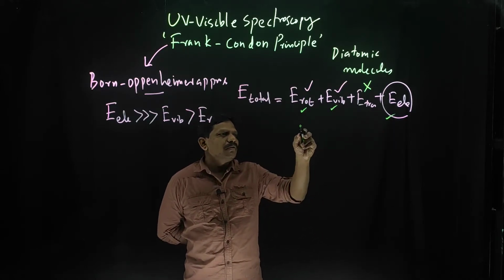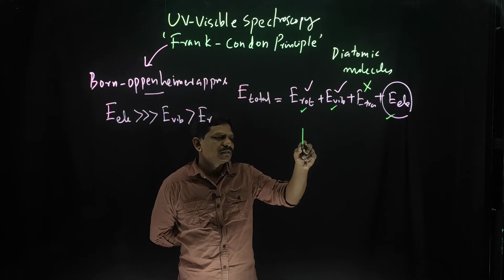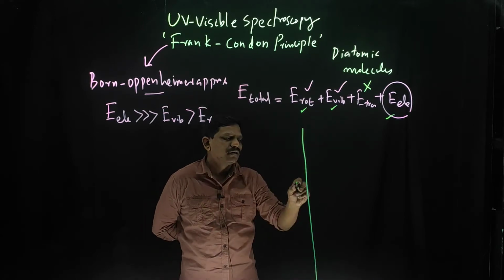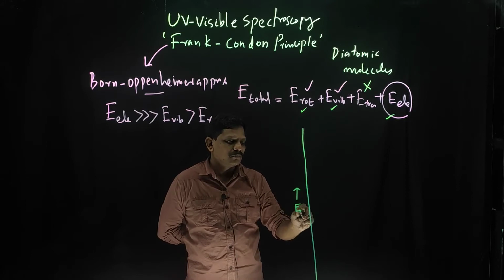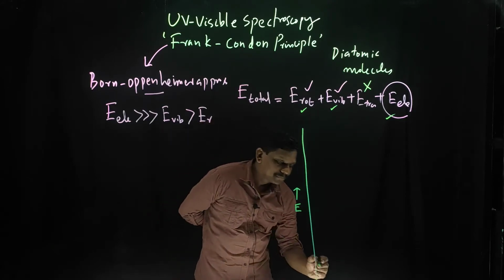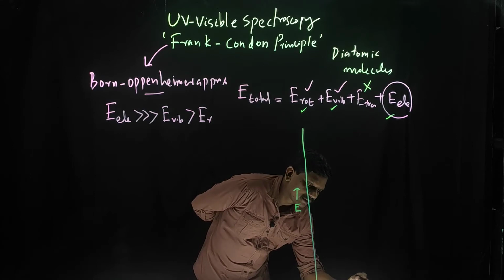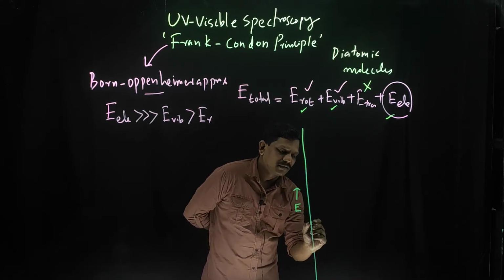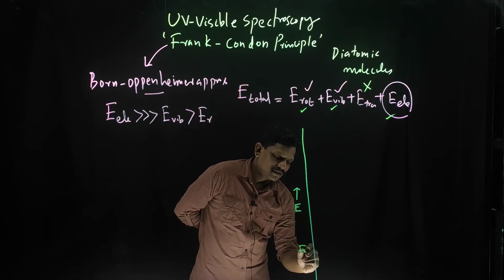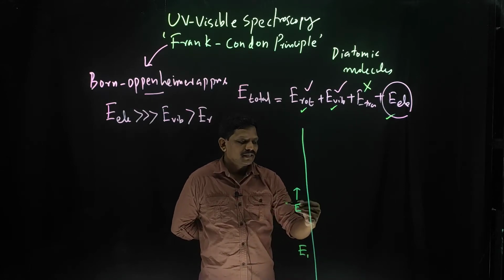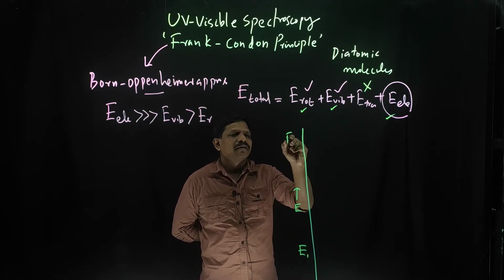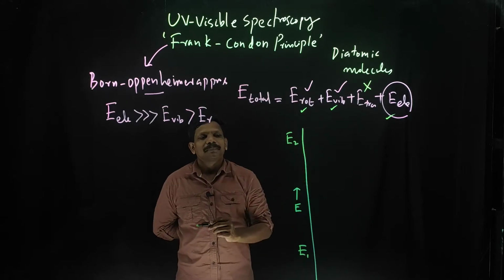Okay, when you are drawing the energy level diagram, this is the potential energy diagram, and I am fixing this as E1, that is the electronic energy level E1, and another one is the excited level E2.